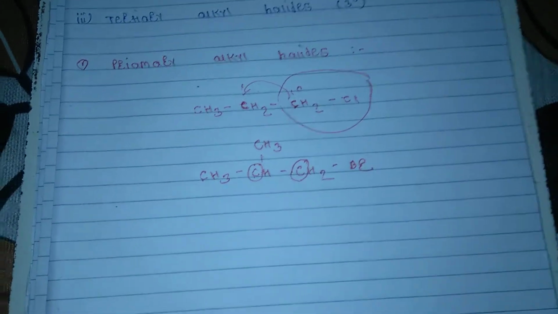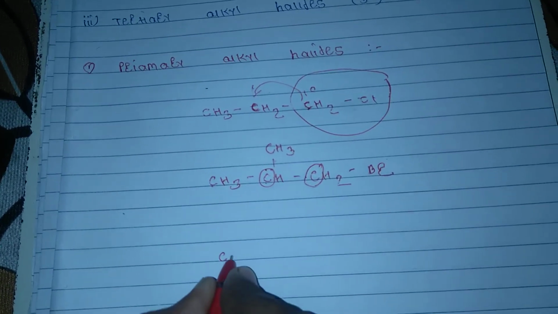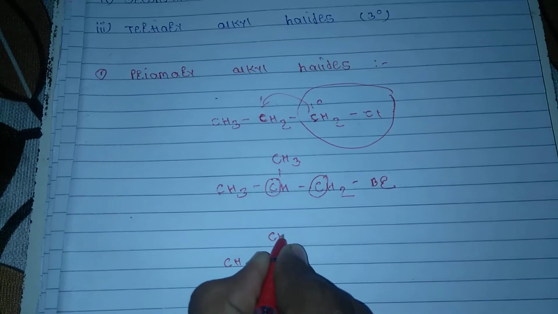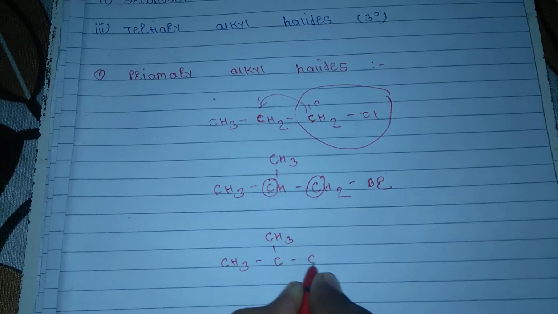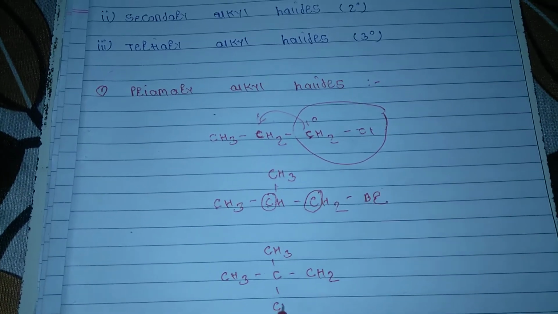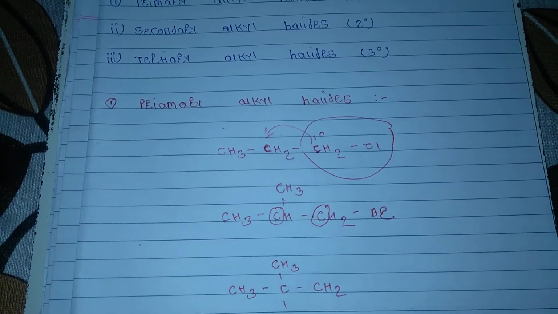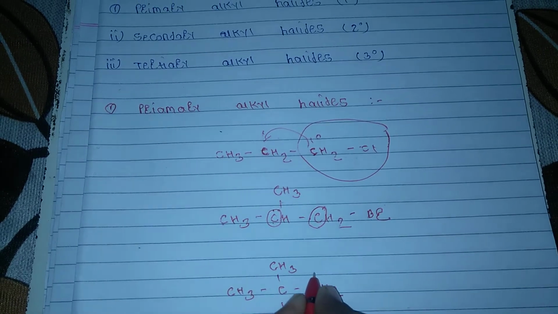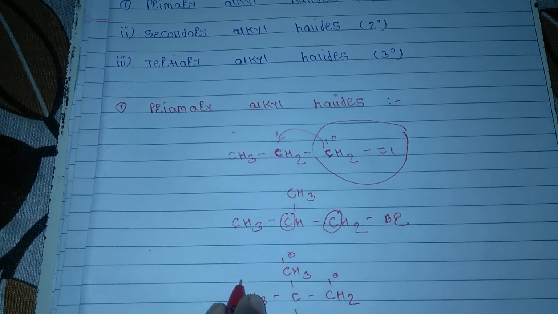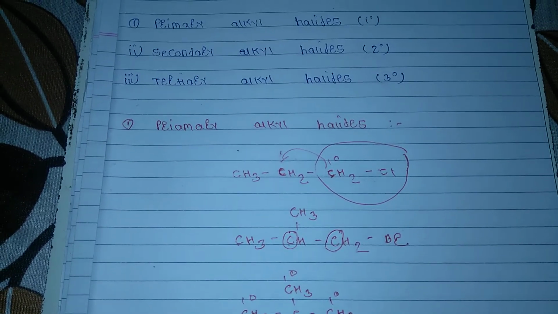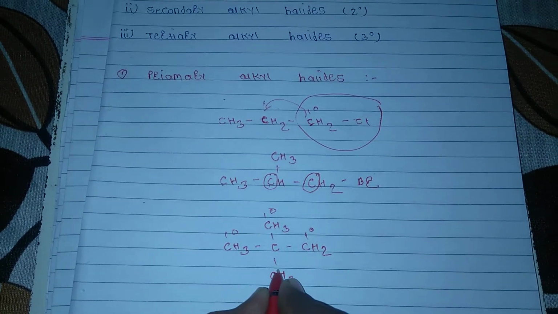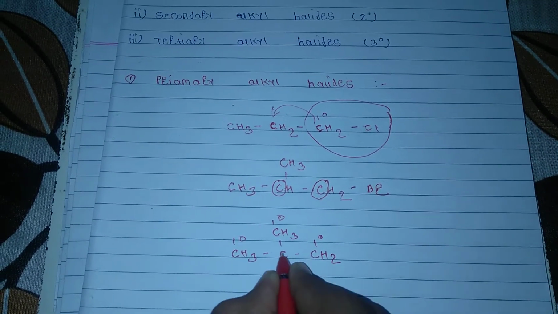Now the third example of primary alkyl halide. This is a primary carbon atom. This is also a primary carbon atom. This is the primary carbon atom. This is also primary carbon, because this carbon atom is attached to only one other carbon atom.